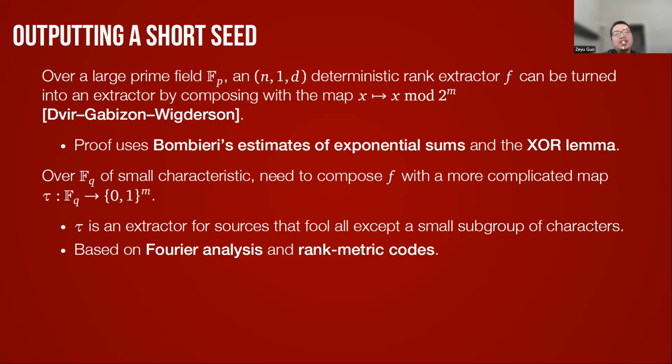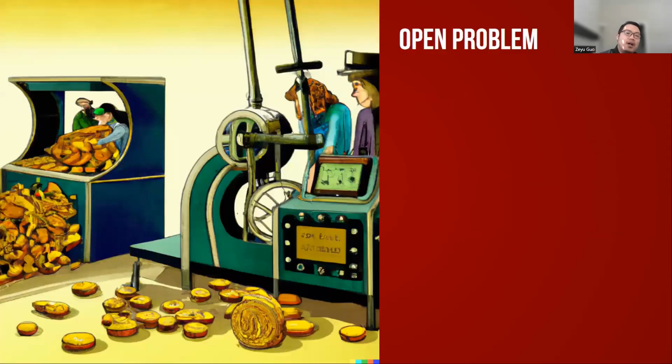But the main message is that over a large enough finite field, one can extract almost all entropy from the algebraic source. When the source is an affine source, Dvir, Gabizon and Wigderson already showed that one can extract most of the min-entropy. And we show that this result readily extends to a more general family of polynomial image varieties.